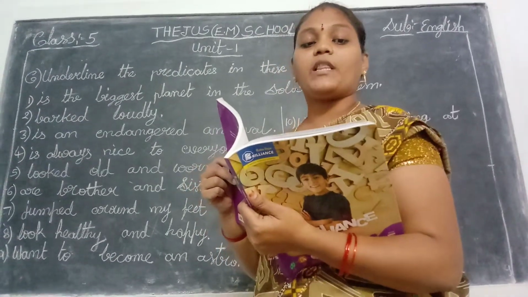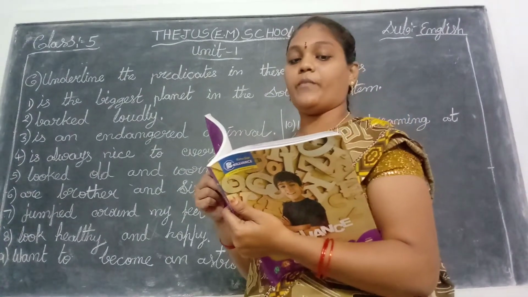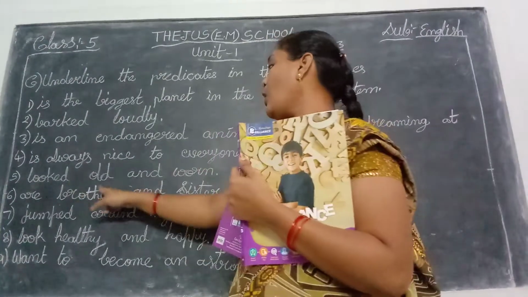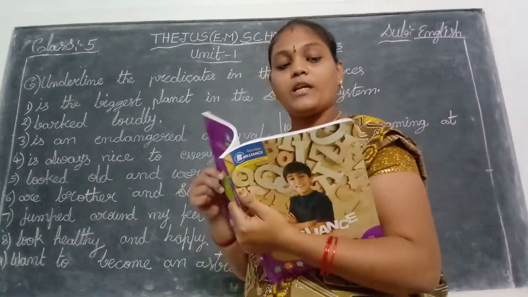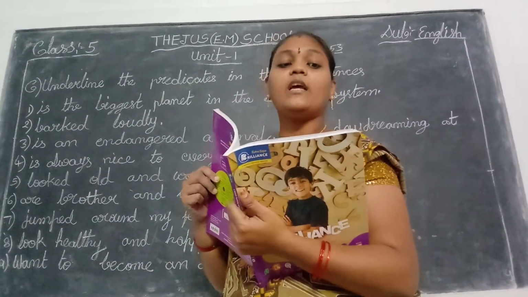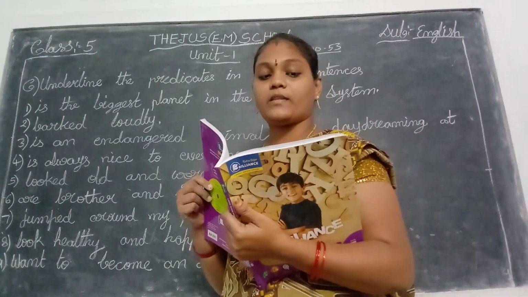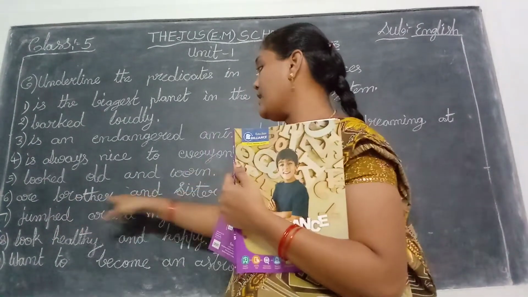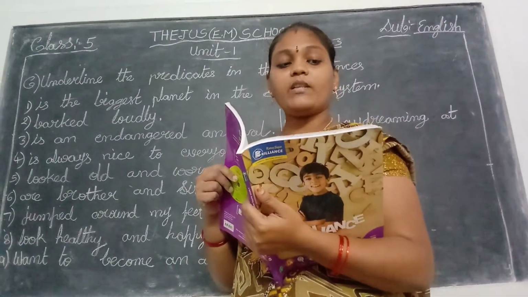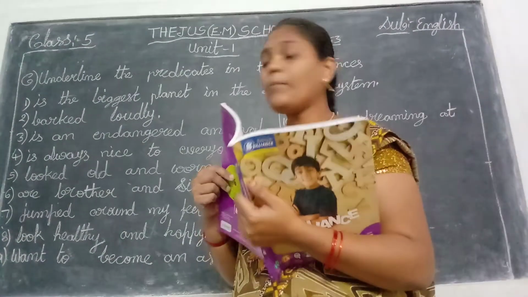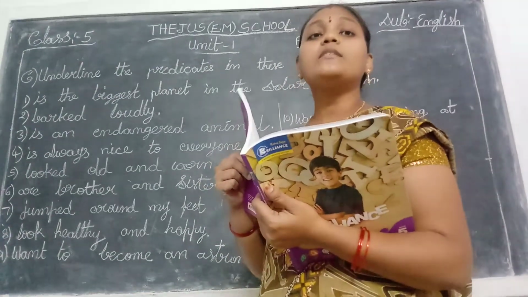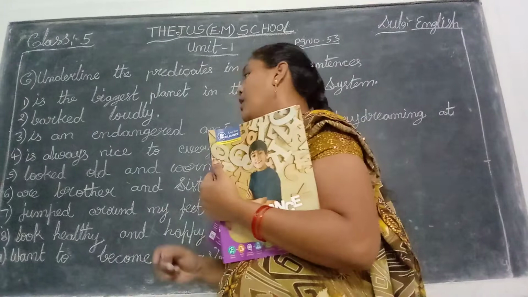Next, fifth one. The furniture looked old and worn. Here the furniture is the subject. Looked old and worn is the predicate. Sixth one. Rajesh and Shija are brother and sister. Here one boy name and one girl name is there. So are brother and sister is the predicate, and the two names are subjects. Okay, children. Next, seventh one. The playful puppy jumped around my feet. In that sentence, the playful puppy is the subject. The remaining sentence is also the predicate.